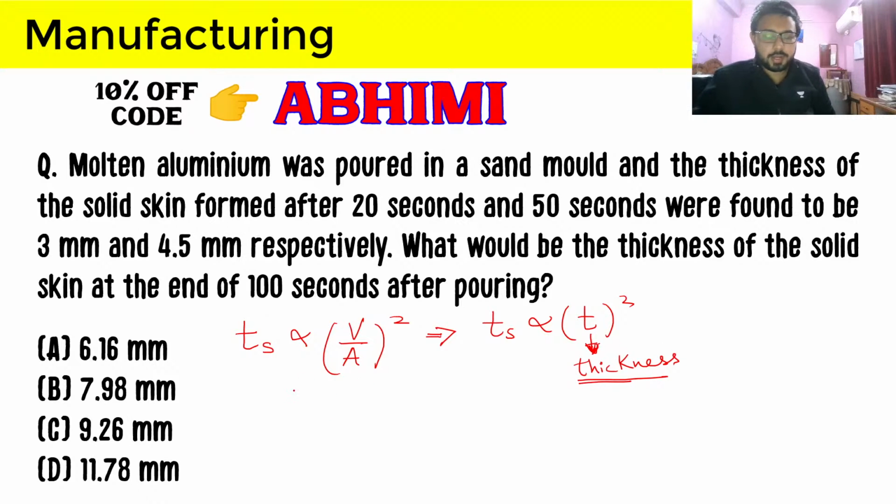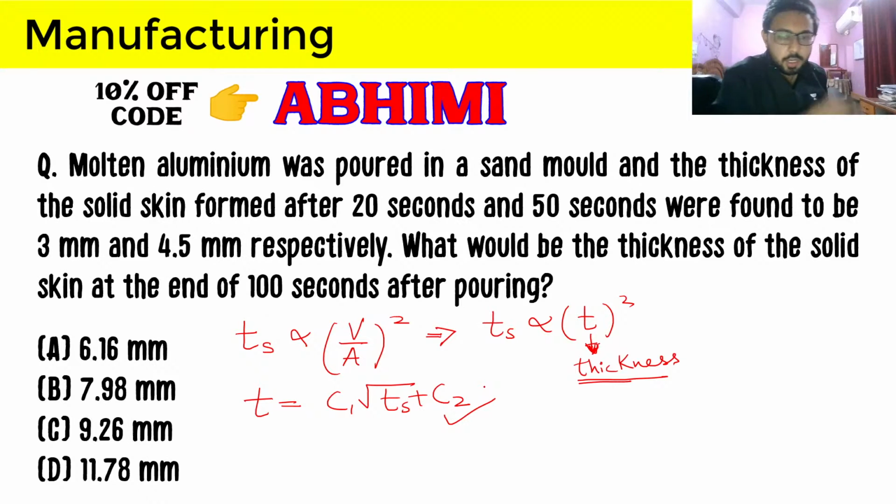You can get this relation from this: thickness is equal to C1 under root Ts plus C2. I hope you can understand how this relation comes, because Ts is directly proportional to thickness squared, so we can write it like this after expanding it.